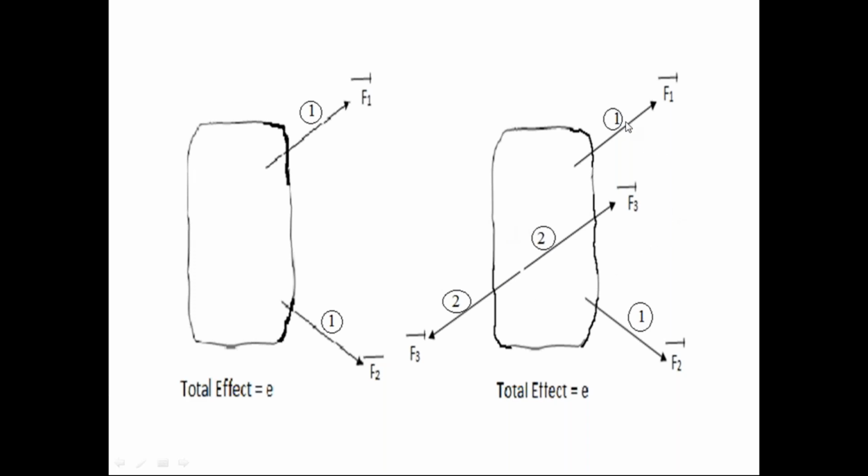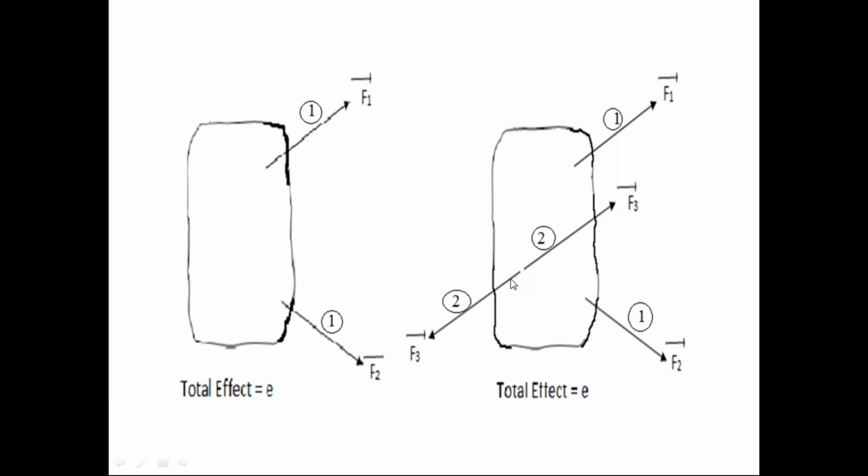What is the effect of the first force system on the rigid body? It is E. That is in the first diagram. Now in the second diagram, due to these two force systems, the first force system and also the second force system, the total effect on the rigid body is equal to the effect of the first force system plus the effect of the second force system.